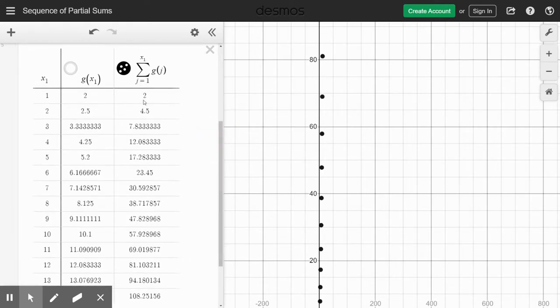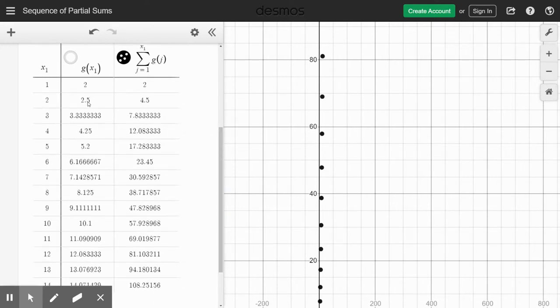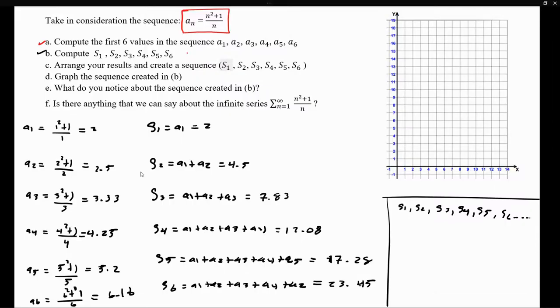Notice that the partial sums, or the values of the partial sums, they seem to be increasing without a bound as well, because we're going to keep adding numbers that does not have a bound, and they're increasing in value. So if you keep adding numbers that are increasing in value, therefore the partial sums are going to be increasing in value as well. So now notice that at least this type of a sequence, it's also a divergent sequence.